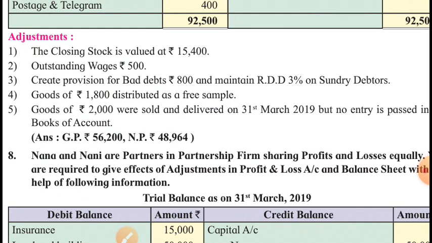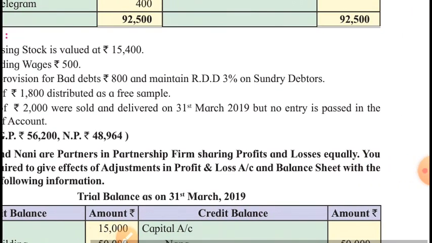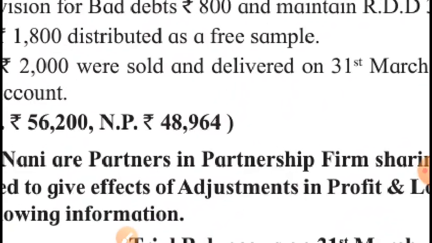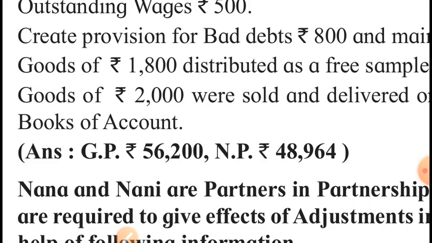And see the fifth adjustment. Goods of rupees 2000 were sold and delivered, which means these goods are not in closing stock. That's good, no problem with closing stock. Goods of rupees 2000 were sold and delivered on 31st March 2019, but no entry is passed in the books of accounts, which means these are unrecorded sales. These are sales, why not unrecorded?